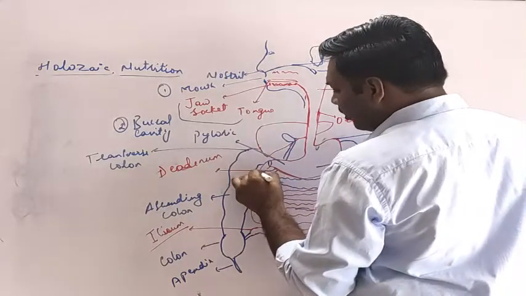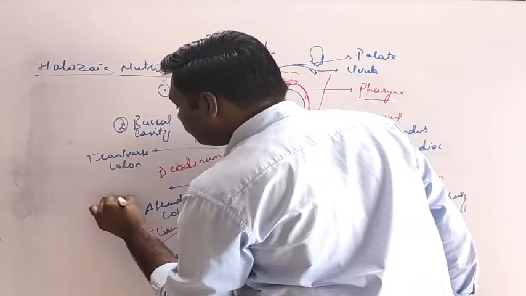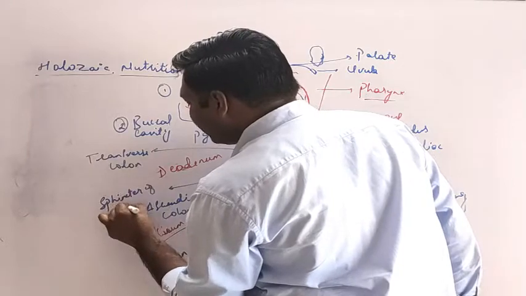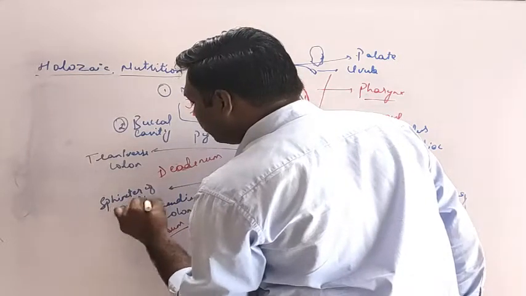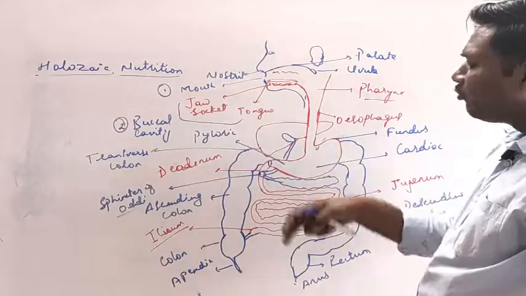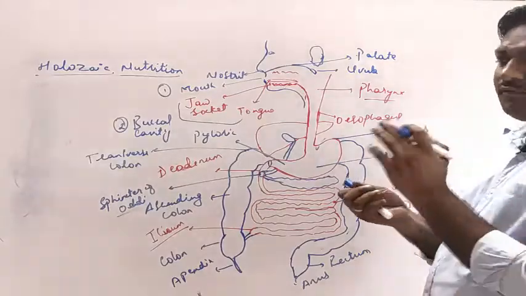That is called the sphincter of Oddi. Sphincter of Oddi. And that is the hepatopancreatic duct. Now let us see the different names and study their functions.